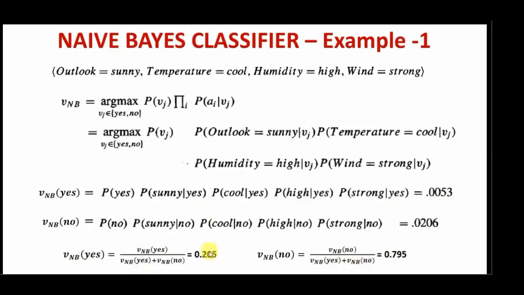If you add these two probabilities, that's the probability of yes and probability of no, it is equivalent to 1 in this case. So this is the one measurement, the thing you can consider while cross-checking whether your answer is correct or not. Now if you compare these two probabilities, the probability of no is more than the probability of yes, hence the new instance is classified as no here, meaning the person will not play the tennis. So in this video we understood how to calculate the prior probabilities, how to calculate the conditional probabilities, and how to use those prior probability and conditional probabilities to classify the new instance.